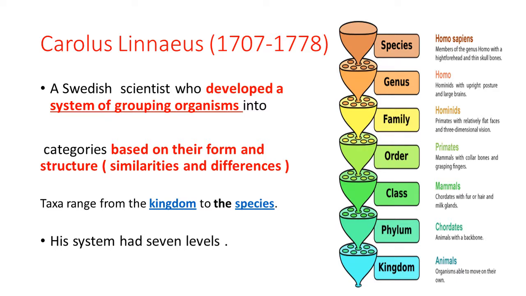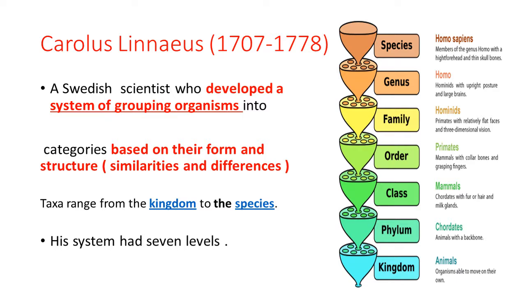Carolus Linnaeus is a Swedish scientist who developed a system of grouping organisms into categories based on their form and structure, similarities and differences. His groups are called taxa, ranging from the largest or broadest group, called kingdom, to the smallest taxon, called species.